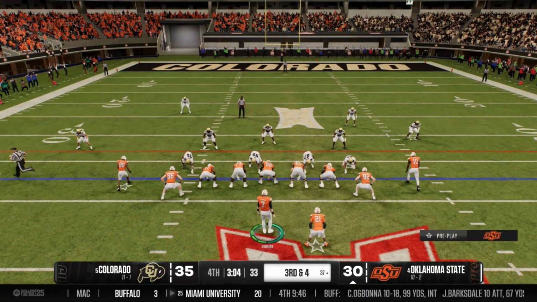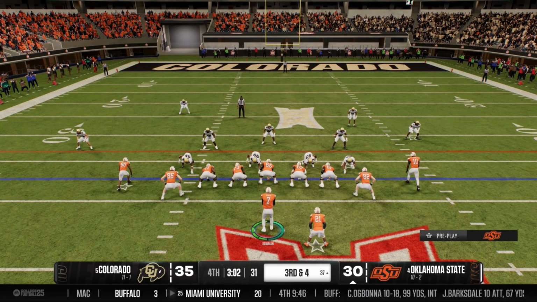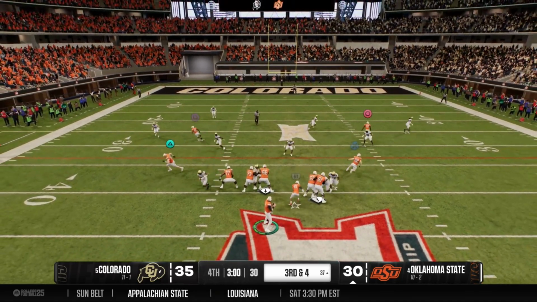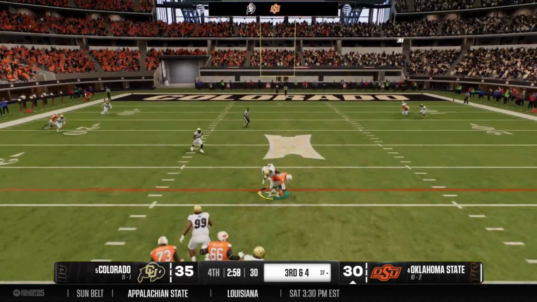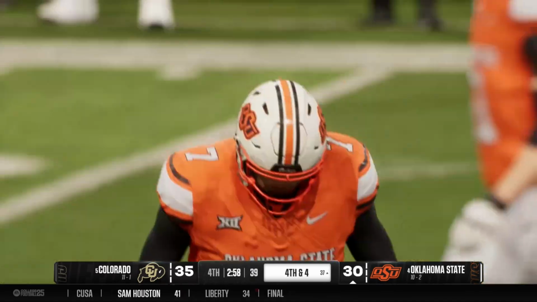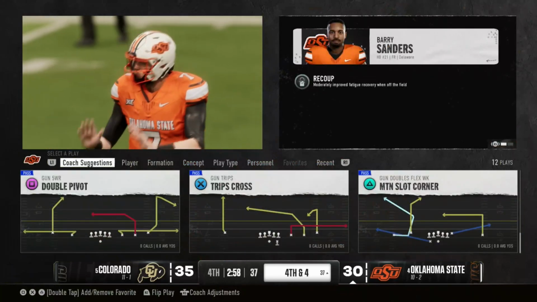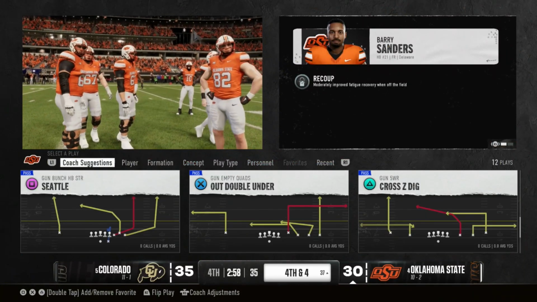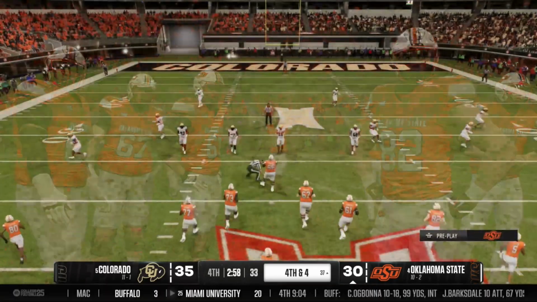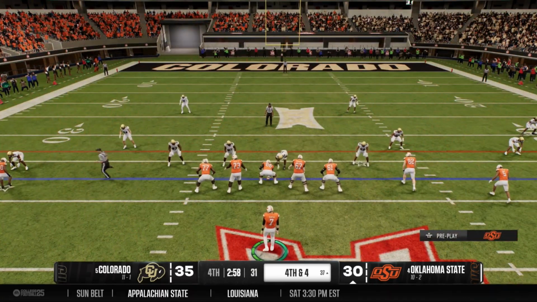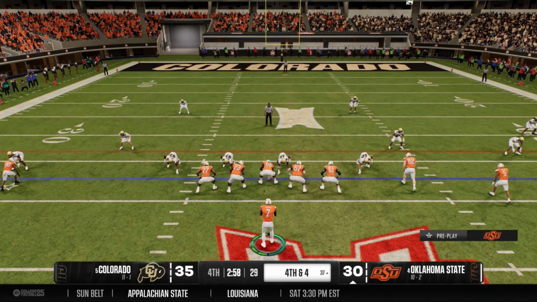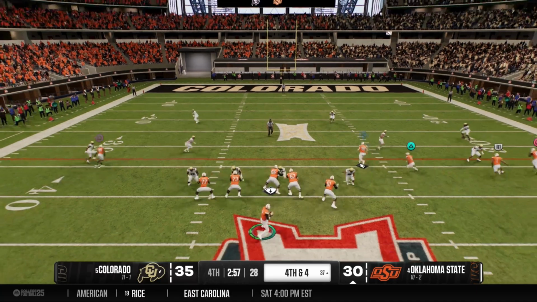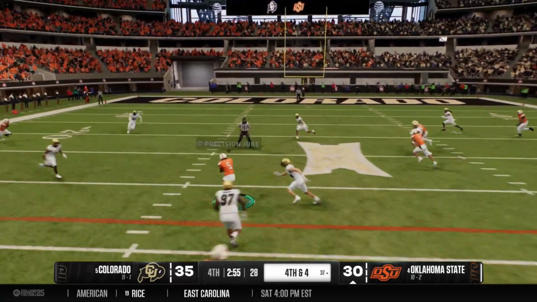We're driving here. Let's make something happen. We are the number 4 team in the country. If that happens in real life, please buy yourself a lottery ticket because Oklahoma State is not that good. Got to go for this. Come on. What do you mean not going for it? Are you joking me? We got to go for this. They have no quarterback. One of their linemen is out. We got to go for this. Come on. X. Triangle. That works too. Oh, baby.